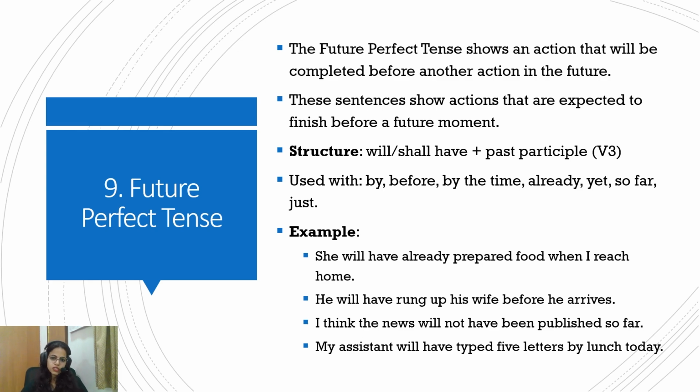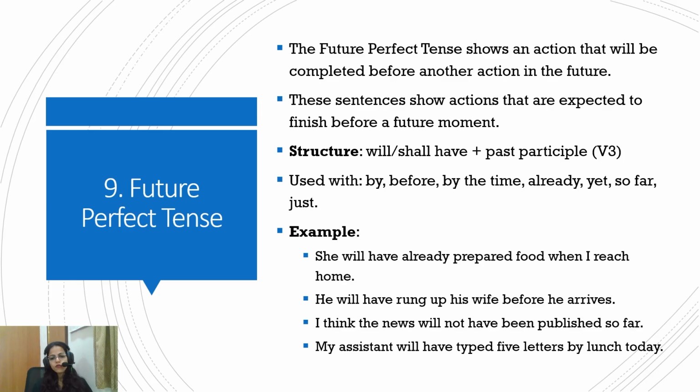Now, the future perfect tense. The future perfect tense shows an action that will be completed before another action in the future. Whenever the perfect comes, there are two actions. In the present perfect, there were past and present. In the past perfect, there were two past events, and now in future perfect, two future events. These sentences show actions that are expected to finish before a future moment. The structure is will or shall, have plus the third form of the verb. The indicative words would be by, before, by the time, already, yet, so far, just.